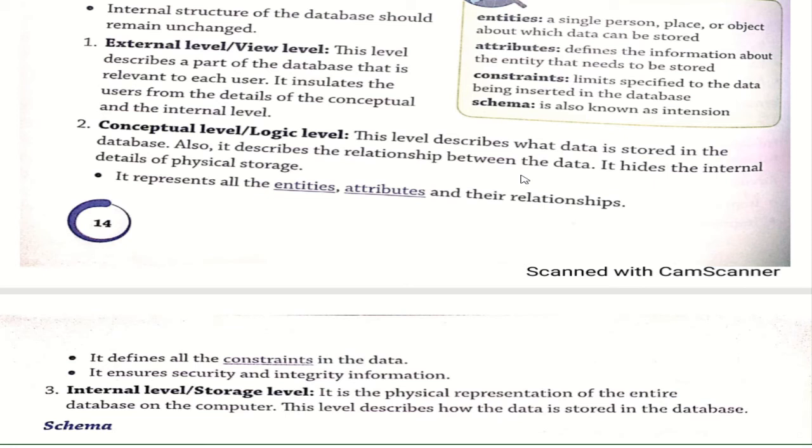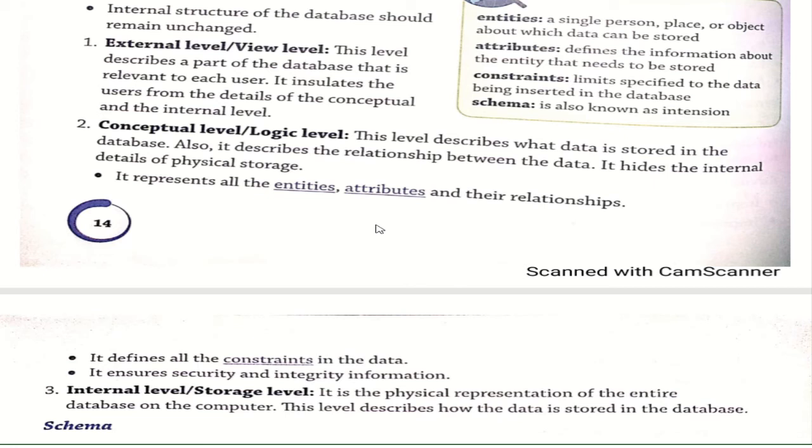Okay, next, it represents all the entities, attributes, and their relationship. What do you mean by entities? A single person, place, or object about which data can be stored is known as what? Entity. Like a name, that is known as what? Entity. Next, attribute. Attribute defines the information about the entity. What does this name mean? This information is described by the attribute. Okay, and the relation between these two is described where?